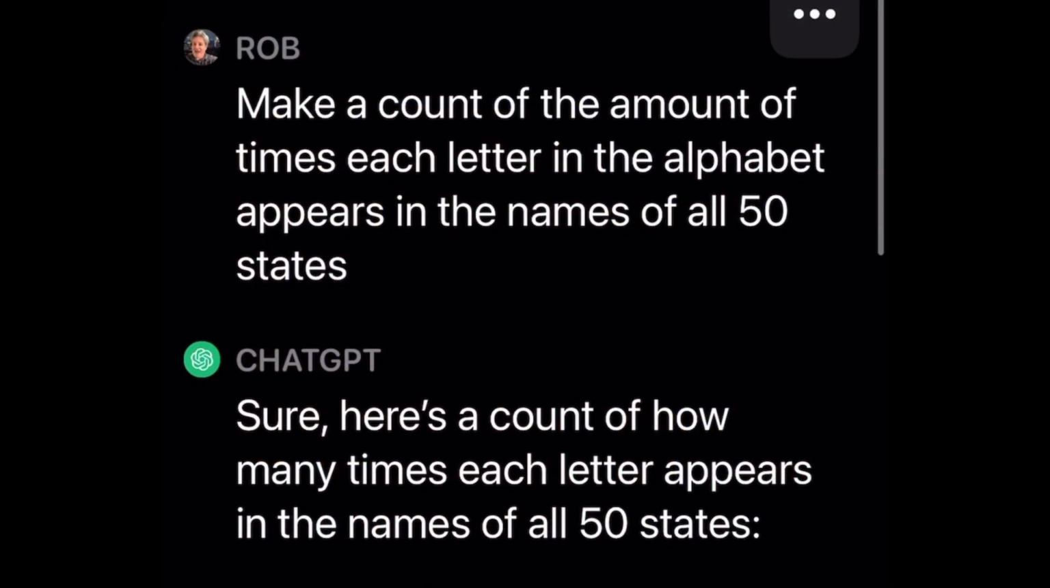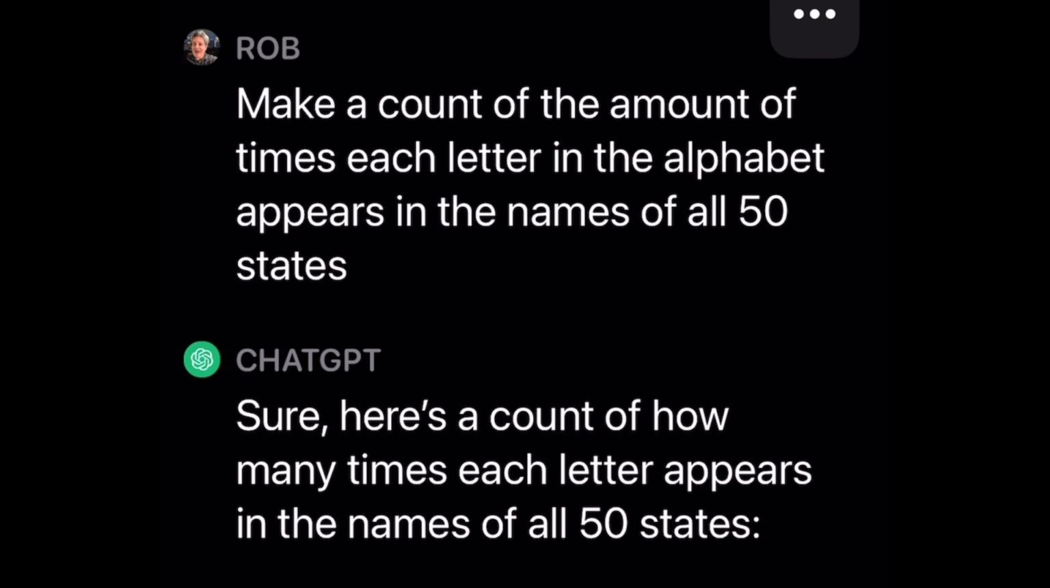Then I asked ChatGPT, I said, make a count of the amount of times each letter of the alphabet appears in the names of all 50 states. I figured that'd be simple enough for ChatGPT. That's an easy data set to find. The names of all 50 states. Come on, even elementary school kids know that.